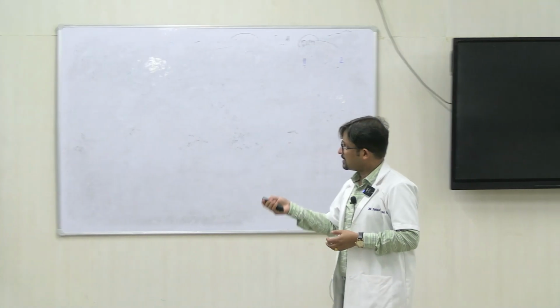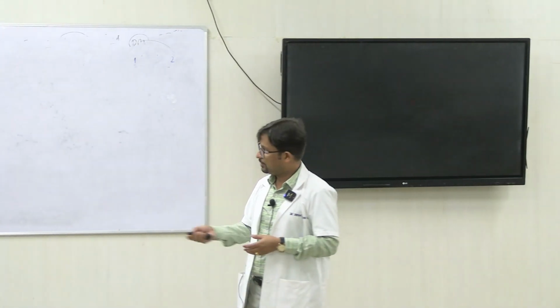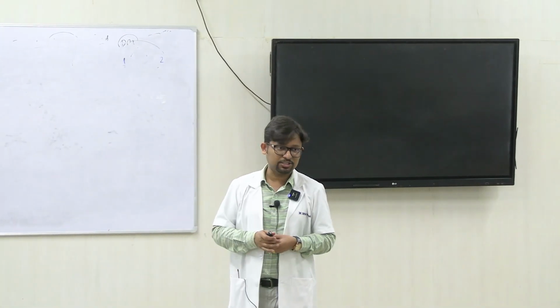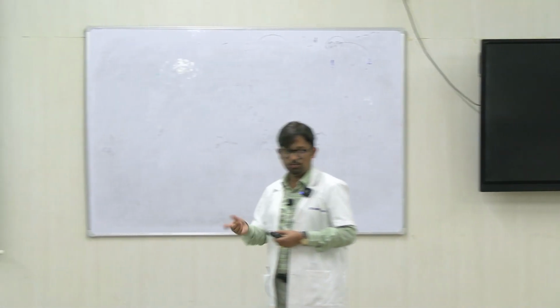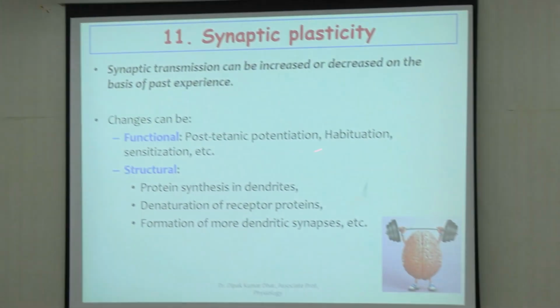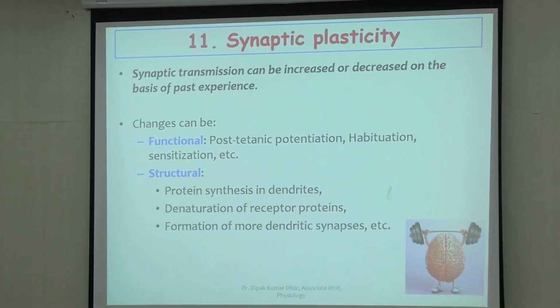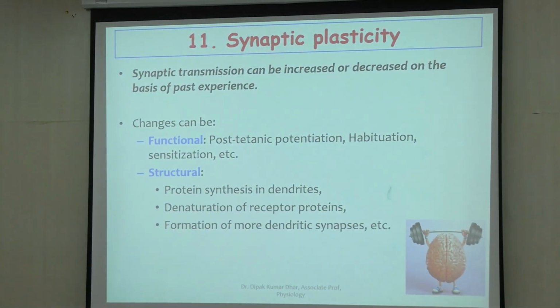Now, synaptic plasticity can broadly be functional or structural, right? Post-tetanic potentiation, you remember this? This was a mechanism we talked about in facilitation. This is a functional change.